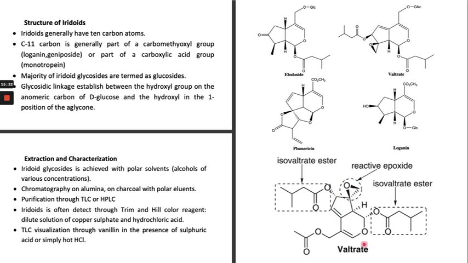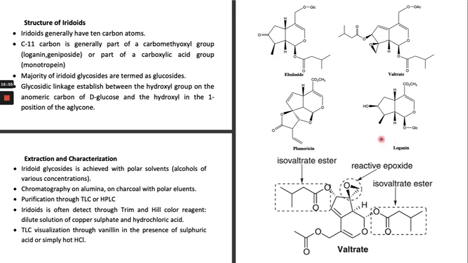Basically this skeleton contains the cyclopentane with this heterocyclic ring. This is the iridoid basic skeleton, right? The others are substituents, right? Iridoids can be extracted with a polar solvent because they contain the glycoside, right? Mainly alcohol of various concentrations can be used for the extraction of this type of compound.